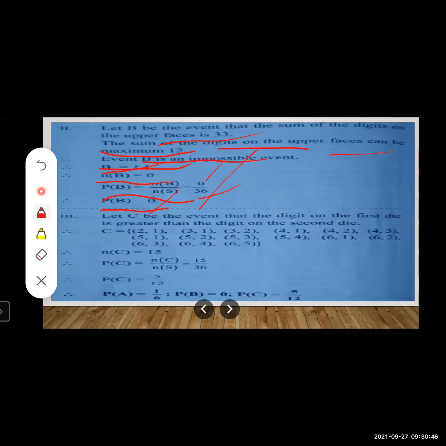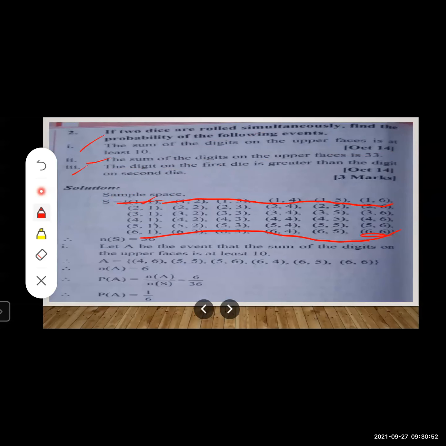Okay, now let us move to the last condition. What is the last condition given over here? The digit on the first die is greater than the digit on the second die. What is our favorable outcome? We want the digit on the first die to be greater than the digit on the second die. Now let us again move to the sample space and check which are our favorable outcomes.